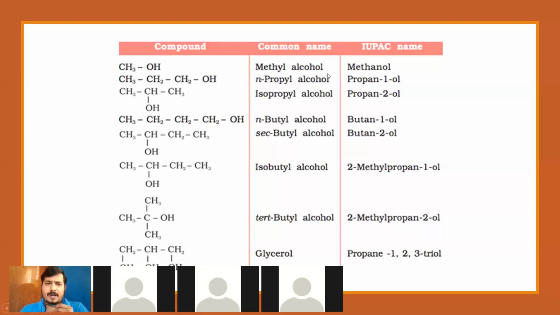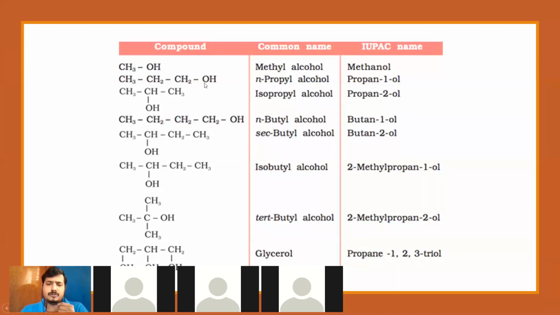And when I talk about the IUPAC name, we look at the root word. The root word talks about the parent chain. Parent chain is nothing but the longest continuous chain of carbon atoms. When I look at this chain here, there's only one carbon in the parent chain. Therefore, the root word is meth. The nature of bonds is single, so therefore "an", and then I have the functional group here, which is OH, and it is an "ol". When I combine all these together, I replace that E with OL, giving me methanol. So the first compound is named as methanol.